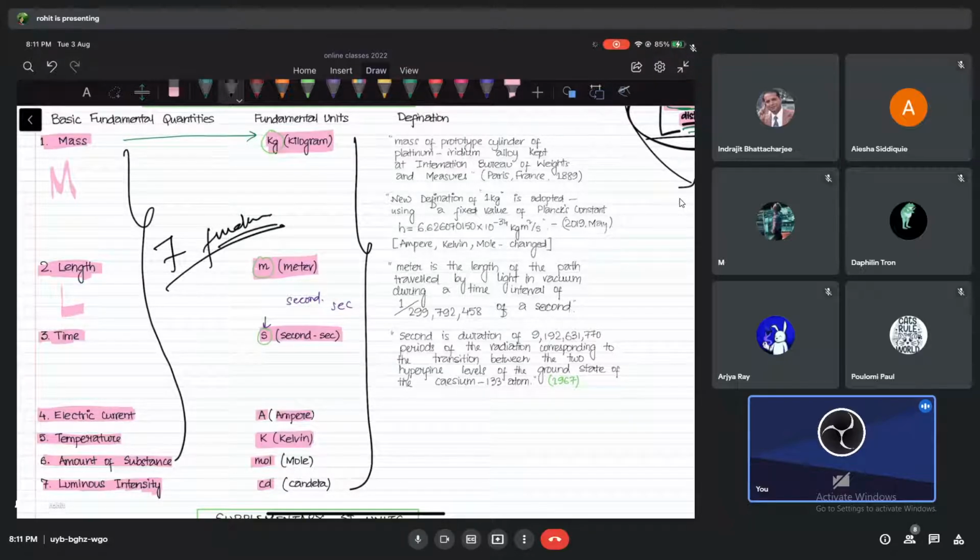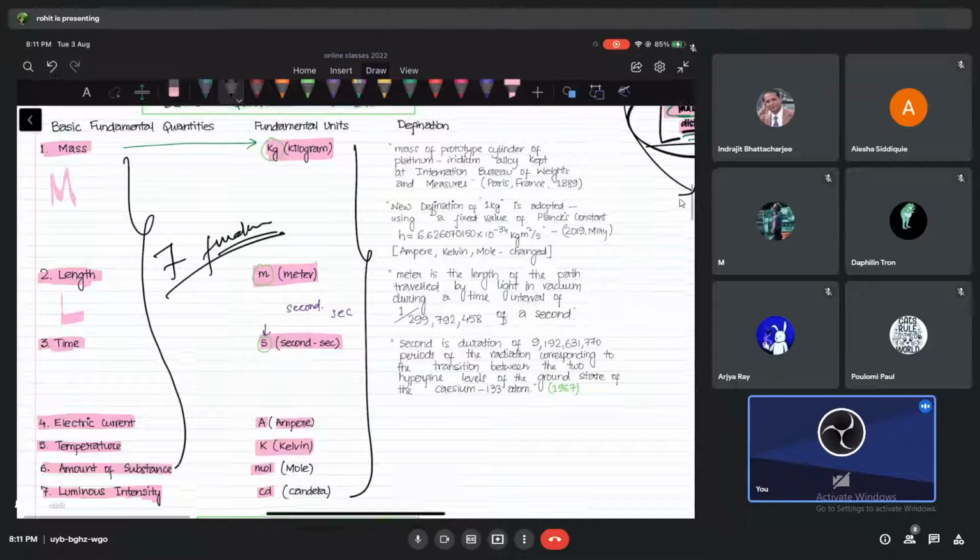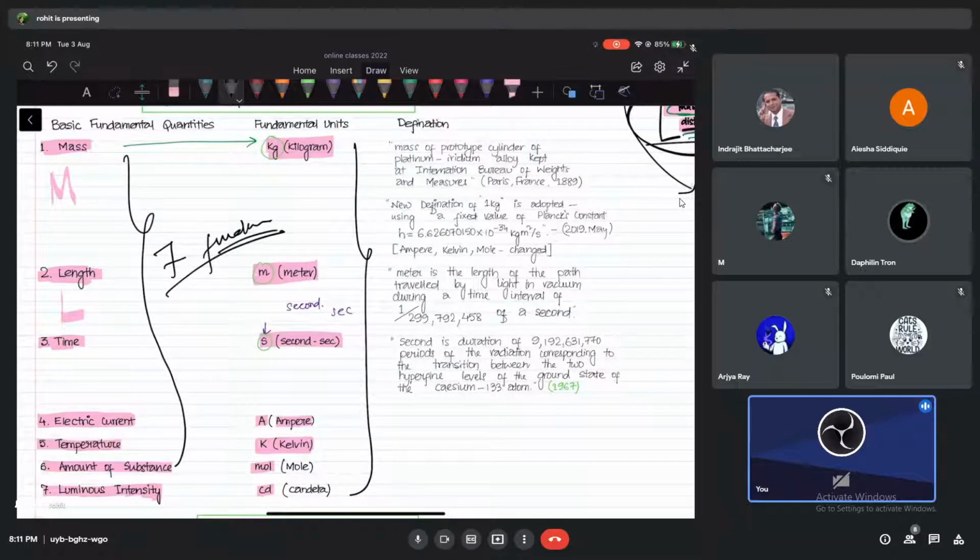Because this is how we talk, right? If I'm following or choosing a system of units, I have to follow what are the units inside it. So this is what we are going to follow. I think this part is clear right now. Is it okay, guys?